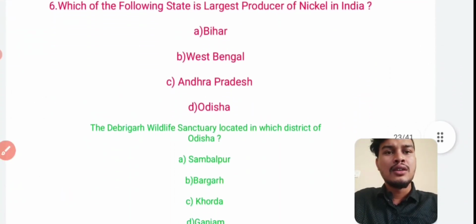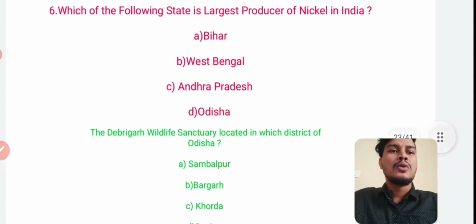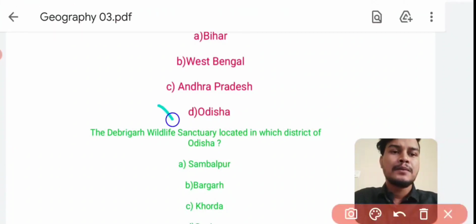Next question. Which of the following states is the largest producer of nickel in India? Answer is option number D, Odisha is the largest producer of nickel in India.